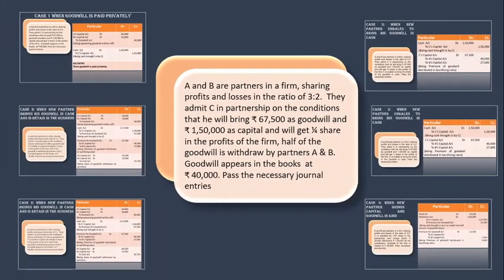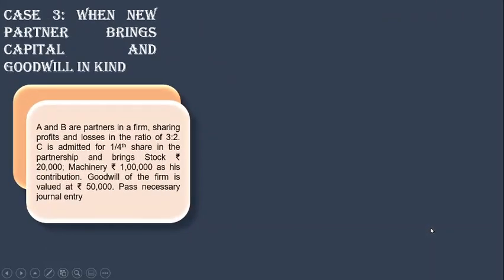Now I'm taking the last point here, which says the capital and goodwill contribution by the partner is in kind. Instead of cash, the partner brought assets. He contributed assets as a contribution of capital and goodwill. So let's have a look at this.